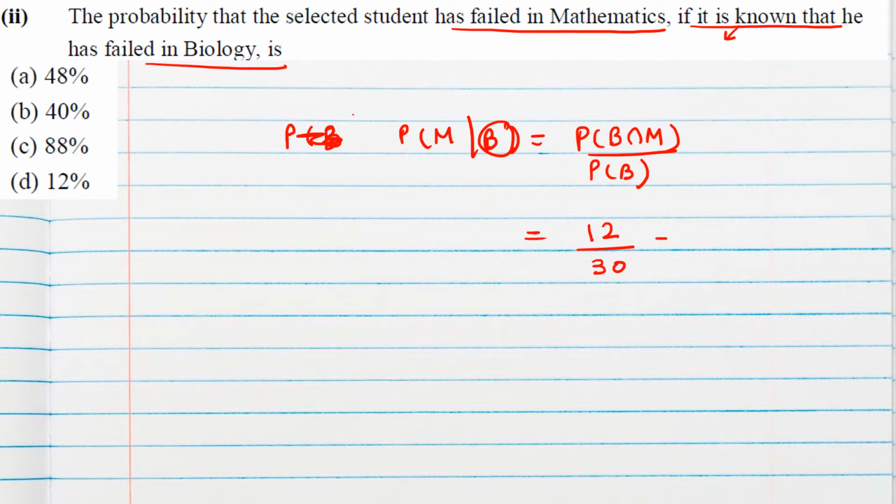If we simplify this, we will get 2 by 5. To convert this into percentage form, we will multiply and divide by 20. So 40 by 100, that is 40% is the answer, which is option B.